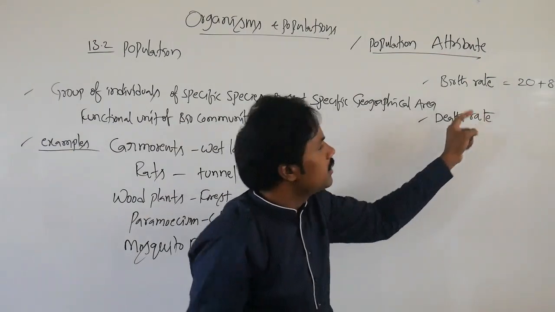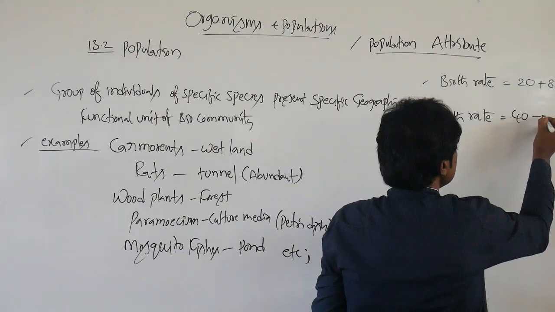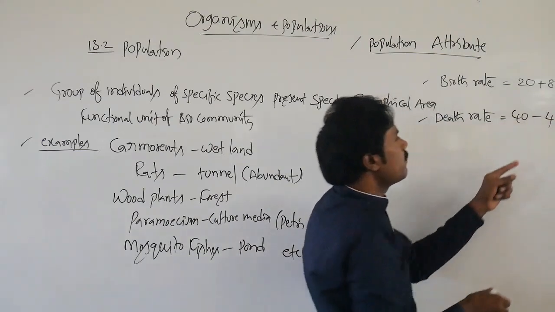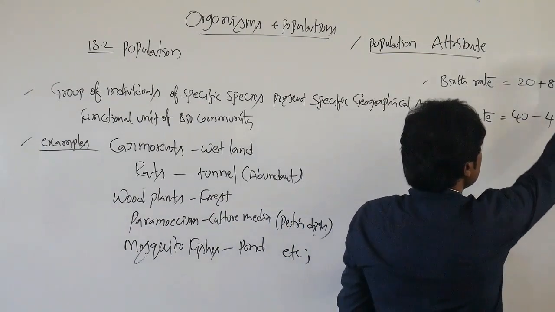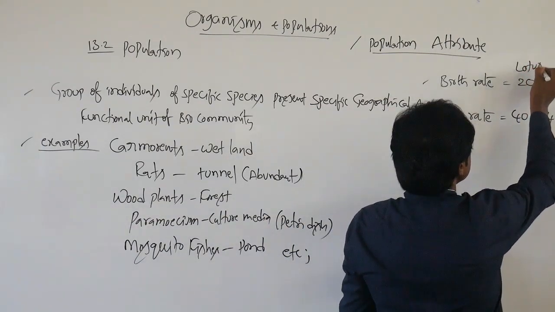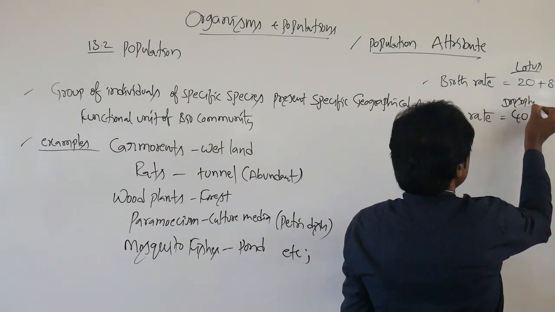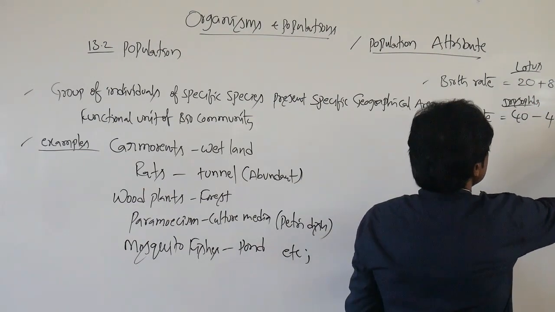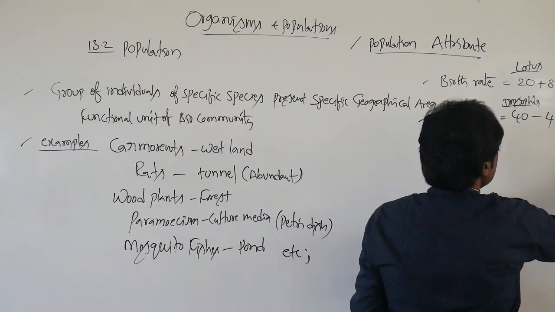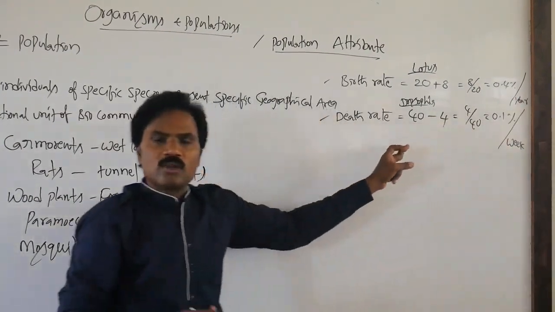Similarly, for the death rate, if you calculate, there are 40 individuals, minus 4 after death per week. It is related to Drosophila, the fruit fly. 4 by 40, 0.1 per week. So like that, very simple.